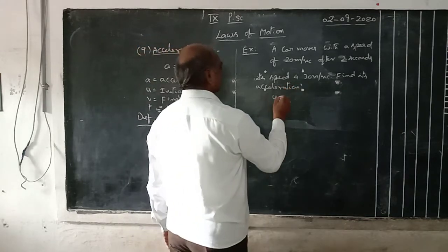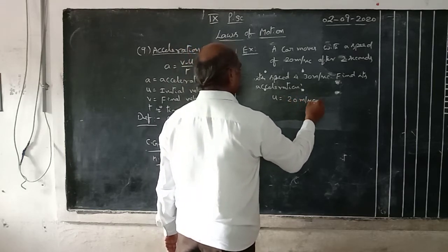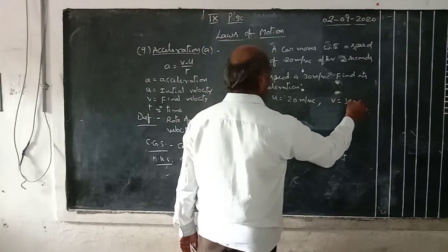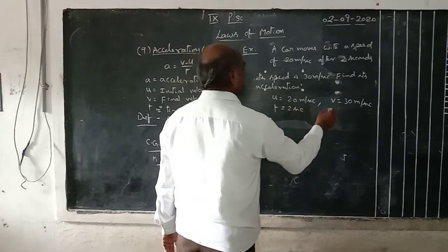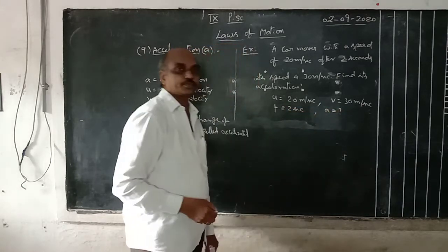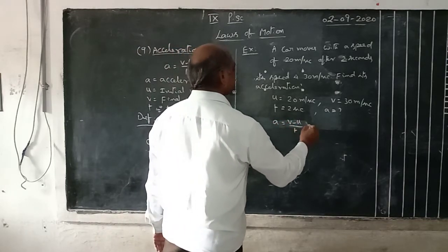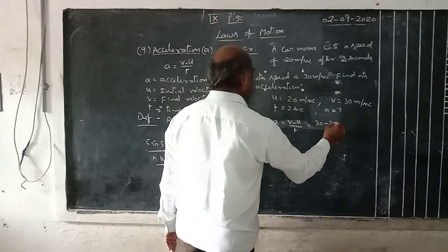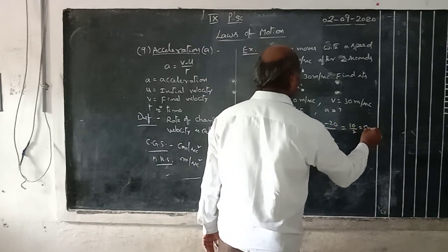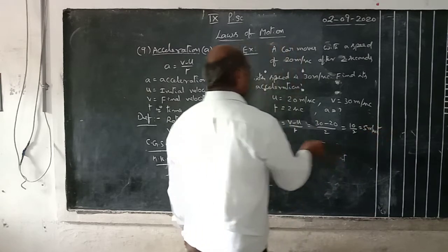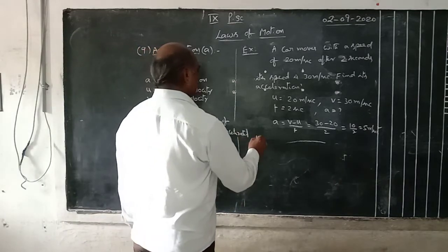Here initial velocity u is 20 meter per second, final velocity v is 30 meter per second. What is the time? 2 seconds. a means question mark, acceleration. What is the formula? a is equal to v minus u by t. 30 minus 20 by 2. 10 by 2, that is 5 meter per second square. This is the acceleration.